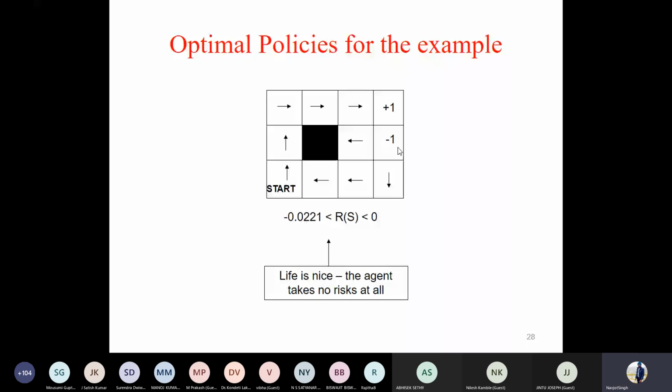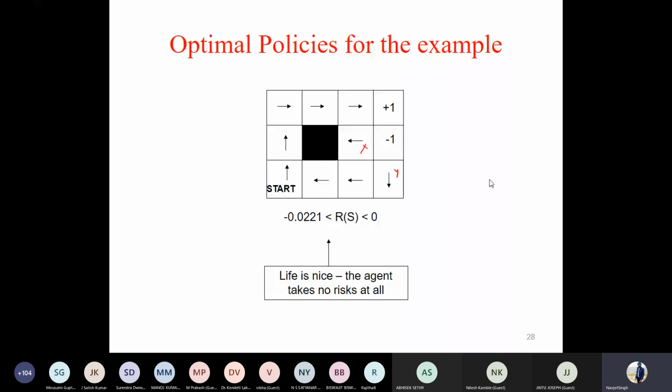In this case, it is giving us the idea to move away from the -1 state and move towards the +1. You see the arrow? Just move in the opposite direction of the -1 state. Like in this case, it is easily X and Y. So they are actually moving just opposite to these two states. Okay? And I am willing to take a longer path, which is risky.